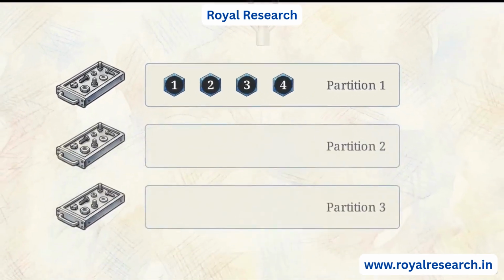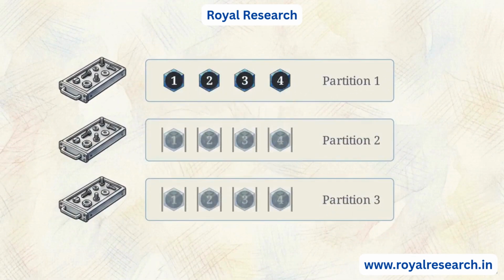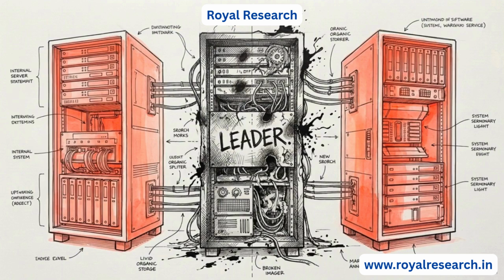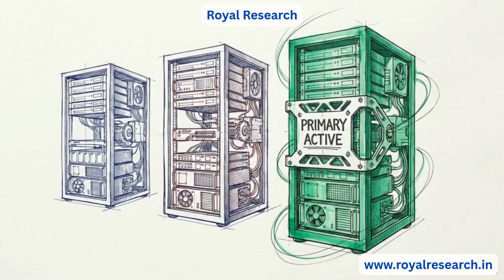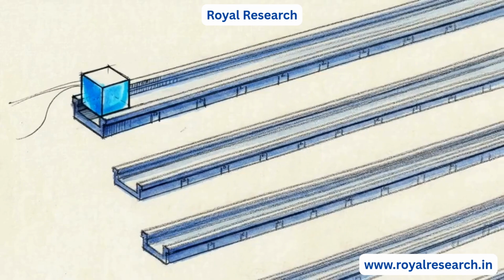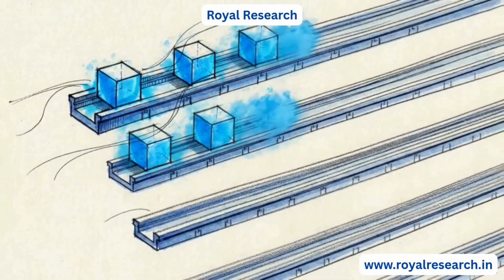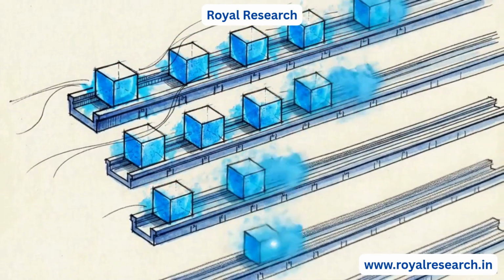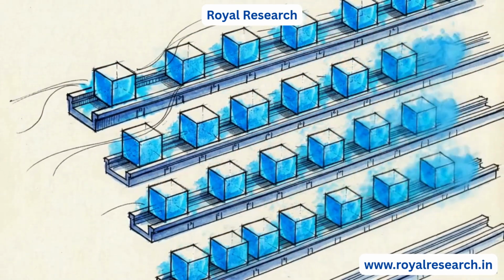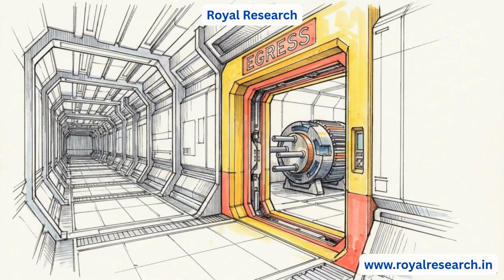To protect data, the primary partition constantly copies its contents to identical replica logs. If the leader broker crashes, the cluster detects the failure immediately. It promotes one of the replicas to act as the new leader, maintaining availability. By treating data as an append-only log, Kafka reduces the processing overhead of complex data manipulation in favor of durable, high-speed storage. We now move to the egress side of the architecture, to the Kafka consumer.